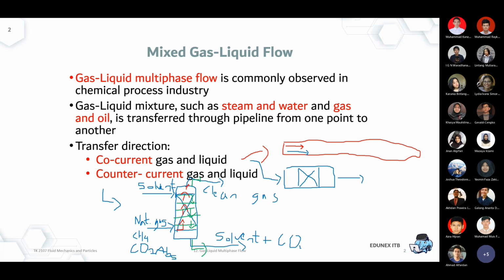Why? For example, if we select the wrong diameter or the wrong distributor, now the liquid becomes too overpowered and the gas cannot go to the top. Let's say the green arrow here, the liquid coming from the top, flows downward at too high a velocity. It creates too much resistance for the gas to go upward, so some of this gas cannot go to the top, and some of it will be forcefully sent to the bottom because of the high velocity of the liquid.